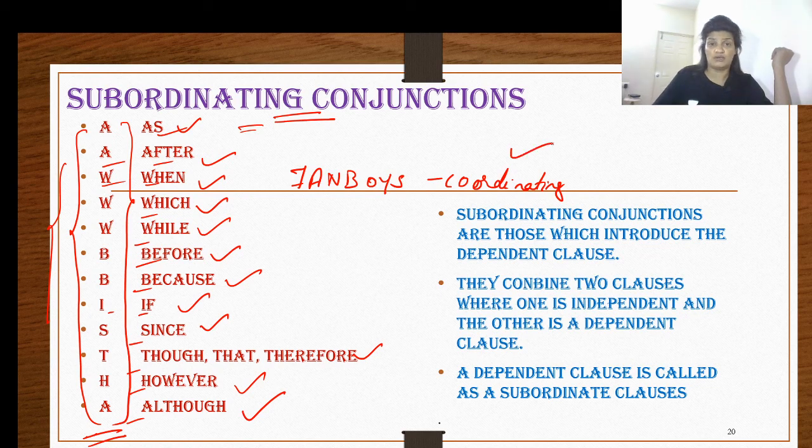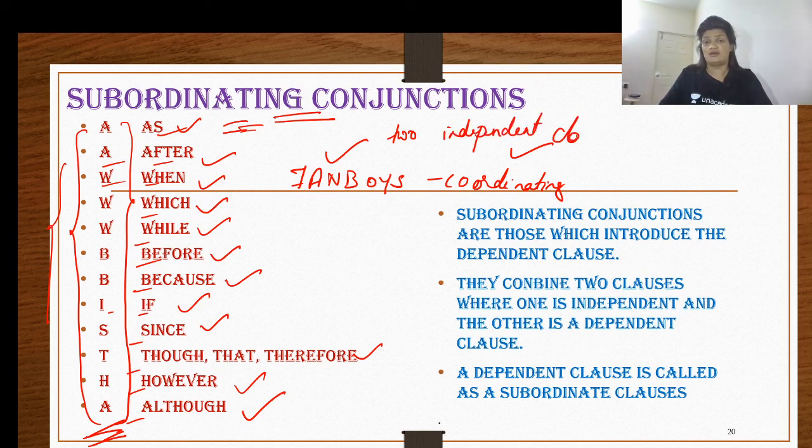FANBOYS is for coordinating, and AUBISTA is for subordinating. Now, the next question is, how do they function in a statement? When they combine two clauses, what type of clauses do they combine? Well, FANBOYS, I told you they combine two independent clauses, right?